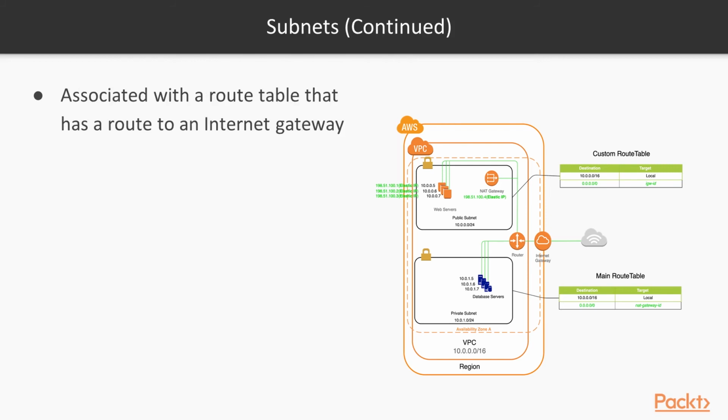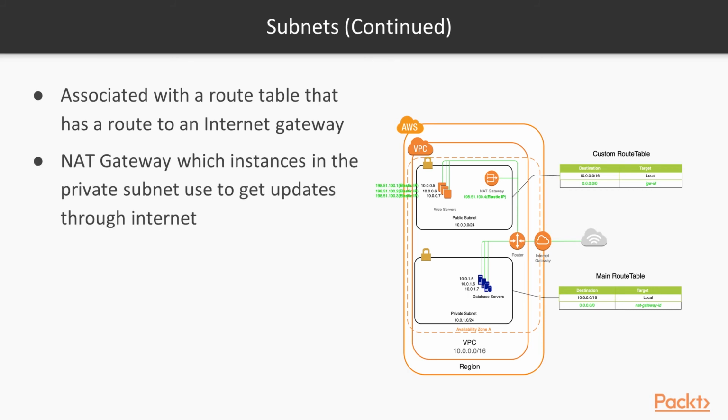And associated with this public subnet is a route table that has a route to the internet gateway. So you can see here the route table used by the public subnet has a target for when any device in here tries to go to the zeros destination, it will be routed to the internet gateway and allowed out to the internet because it's a public subnet. We have a NAT gateway in that public subnet, which instances within the private subnet use to get out to the internet to retrieve updates for those servers. So you can see these database servers in this private subnet have a route table of zeros going to the NAT gateway. They route through the router to the NAT gateway, and then from the NAT gateway, they can go out to the internet.